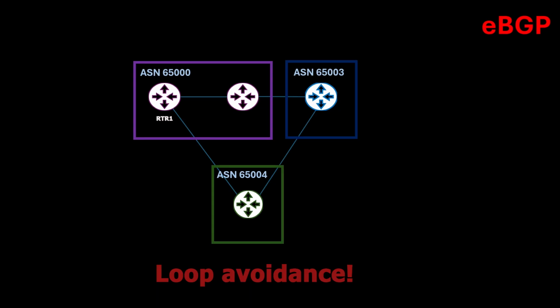In this way, a router is able to tell when a path either originated in its autonomous system or goes through it and sees its autonomous system listed in the autonomous system path attribute.